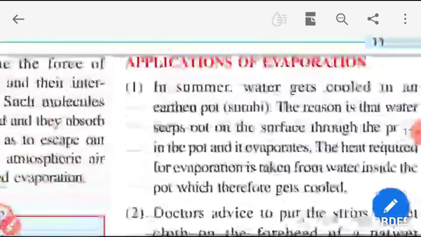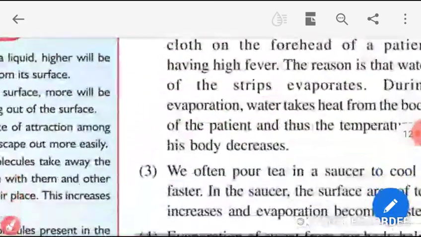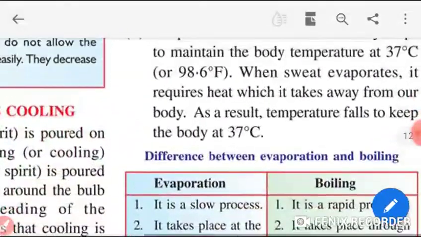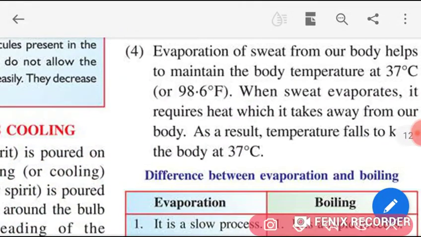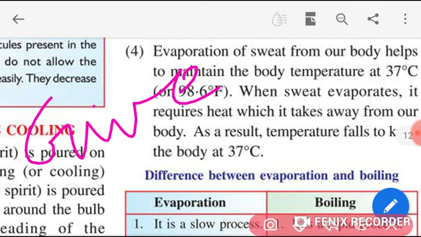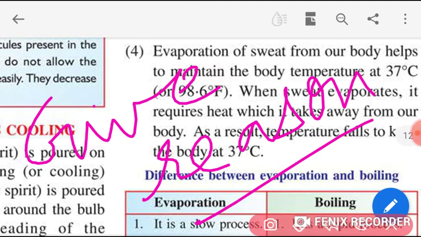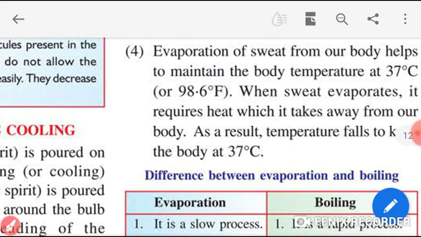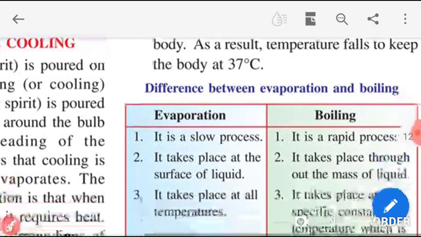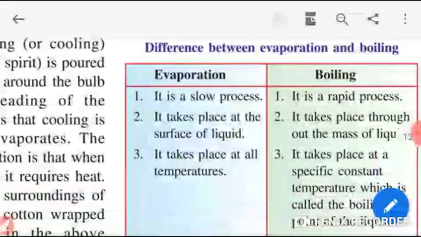Students, learn all these points, all these four applications, because these applications will come as give-reason questions in your exam. So learn them very well.